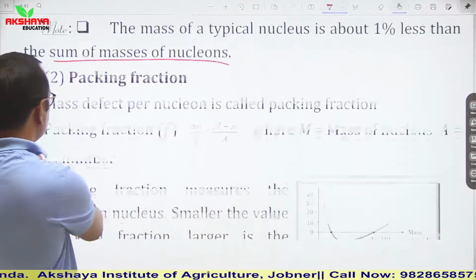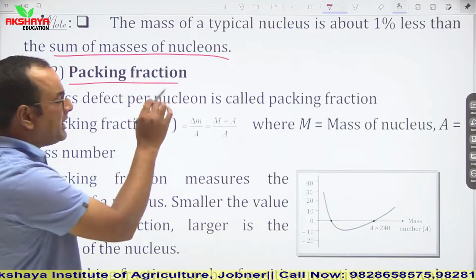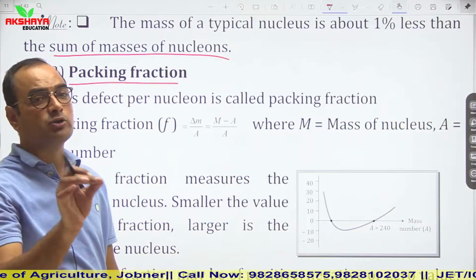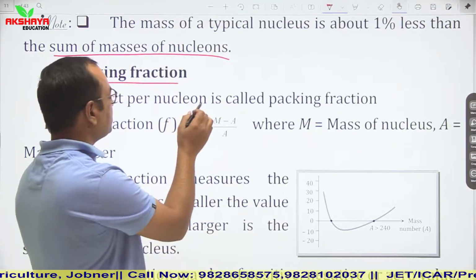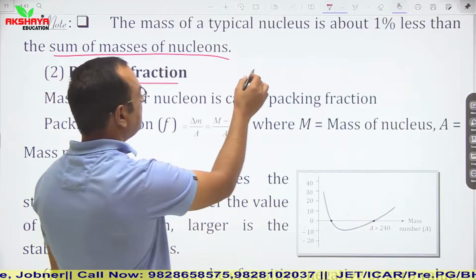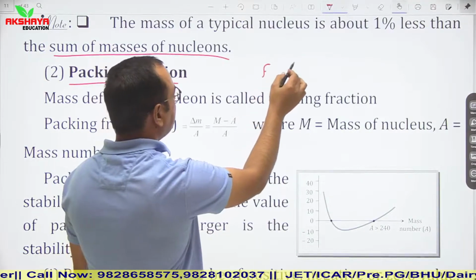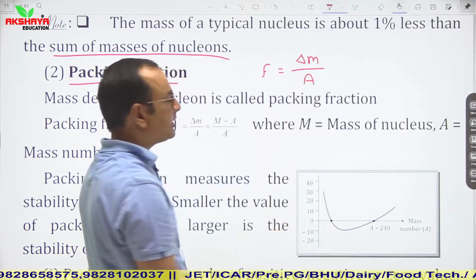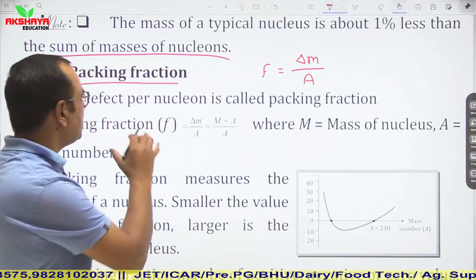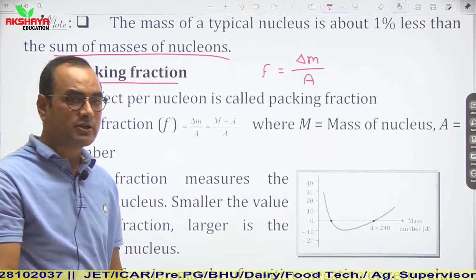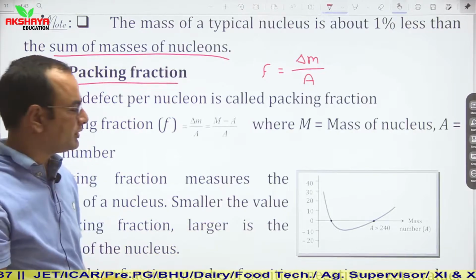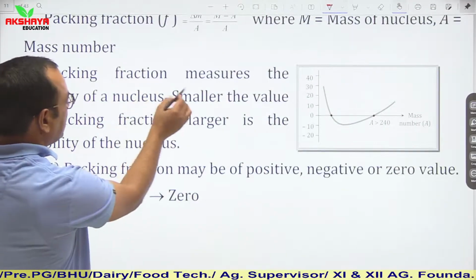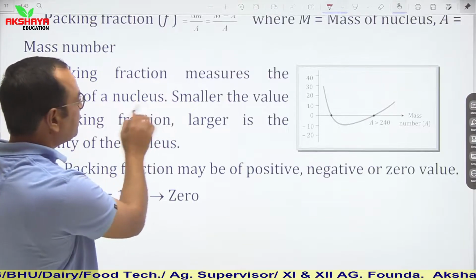Packing fraction. So what is packing fraction? Packing fraction is represented as mass defect per nucleon. If I represent it as P or F, then it is del M upon A. Mass defect per nucleon is known as packing fraction. Packing fraction also defines the stability of a nuclei.